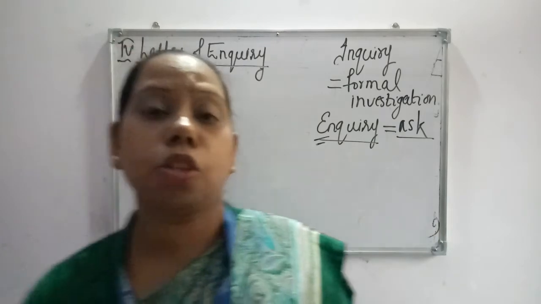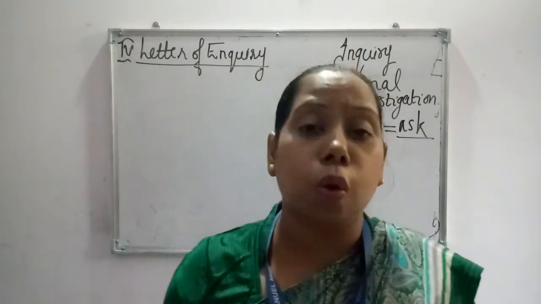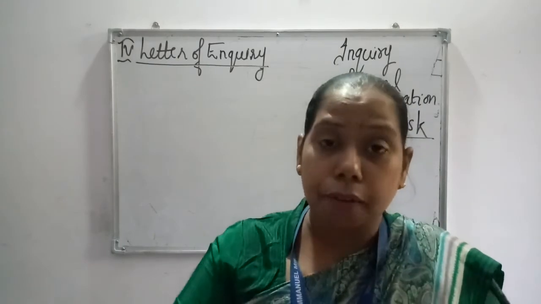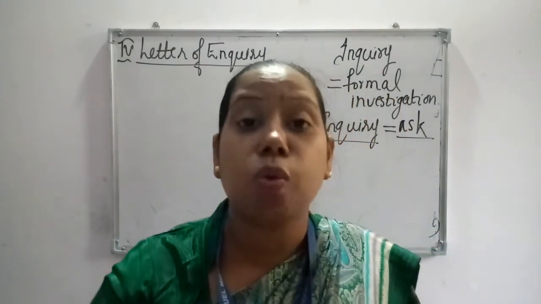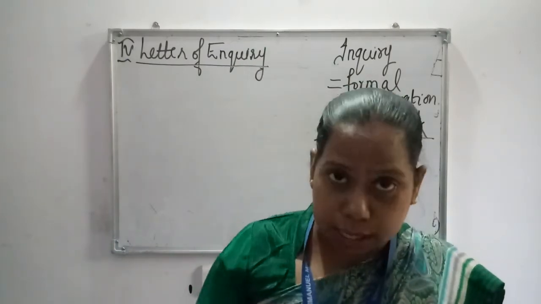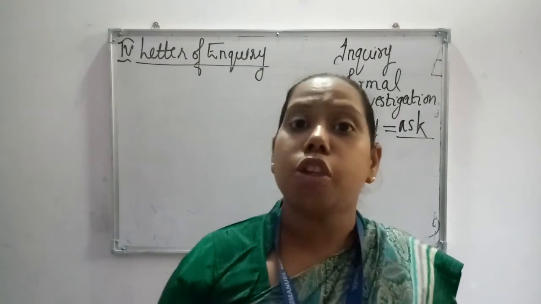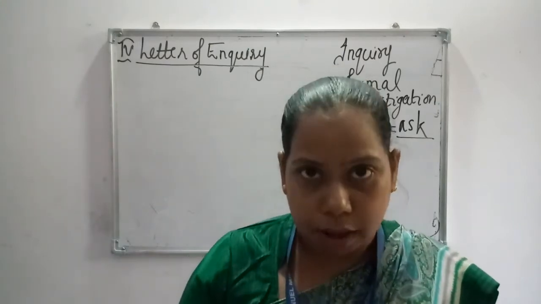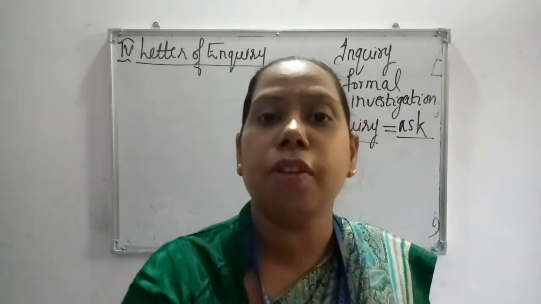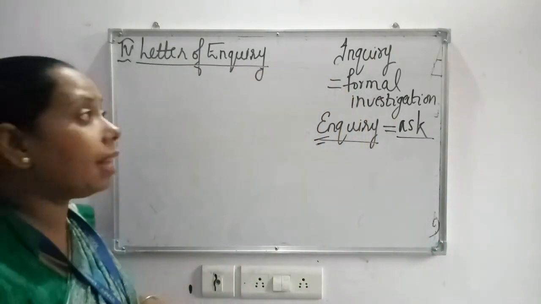Suppose you are a passed-out class 12 student and you want to write a letter to a certain college inquiring about what courses are there and what the fee structure is. Take this example. So you are writing a letter of inquiry, you want to ask some information. So for that, what should be there in the body?